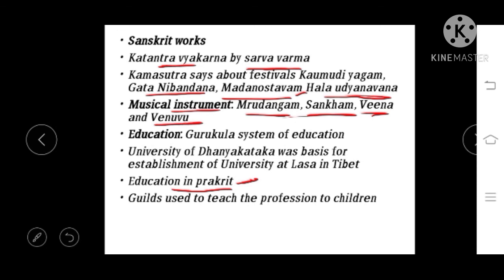So now, before, we talked about guides, different guides and trainees. So what these people used to do, these guides used to teach their children the profession, whatever they are doing. Suppose we take Gatika. Gatika is a guide who makes perfume. This person teaches his son or daughter the same profession, to make perfume.